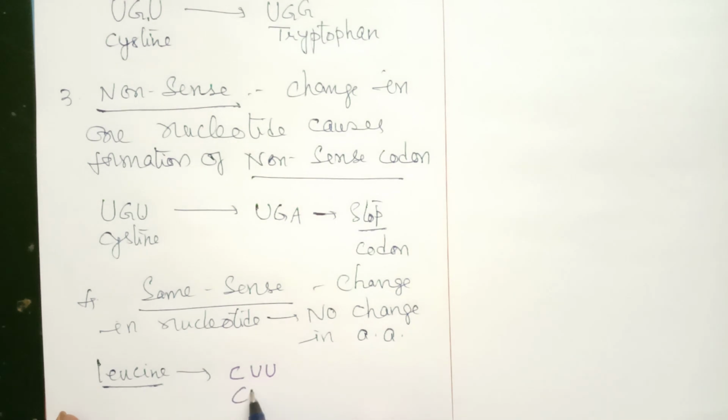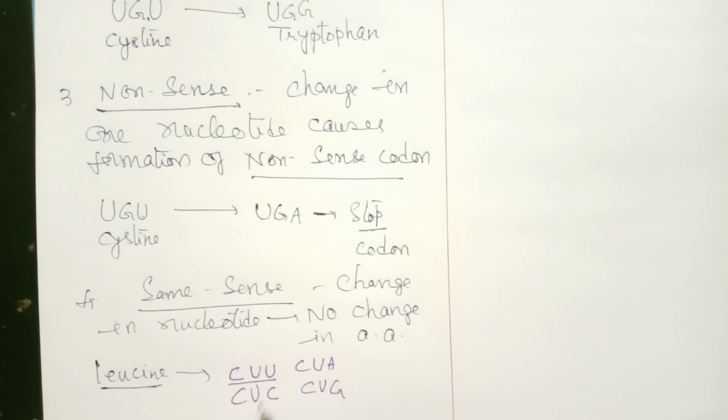Then we have CUC, and then CUA and CUG. Suppose CUU is the codon. Then the third base is undergoing mutation, but there is no change in amino acid. All codons will represent only one amino acid, that is leucine. Since there is no change in amino acid, this is called a same sense mutation.